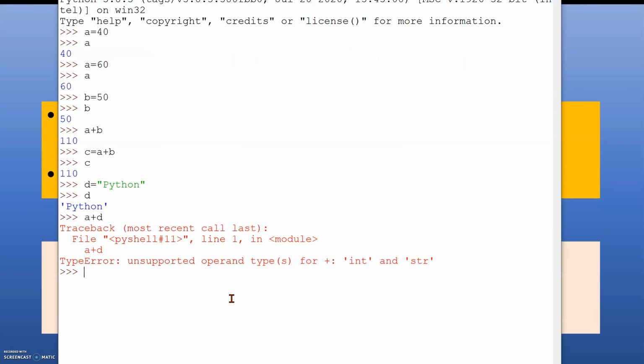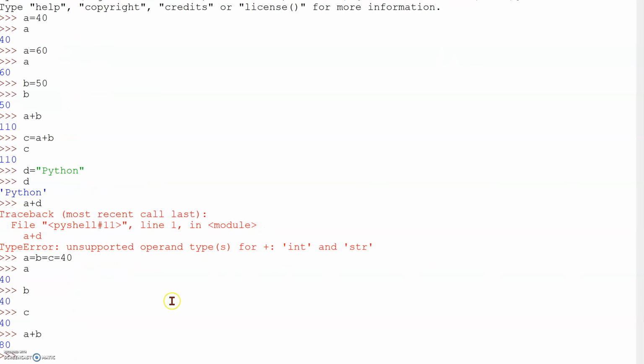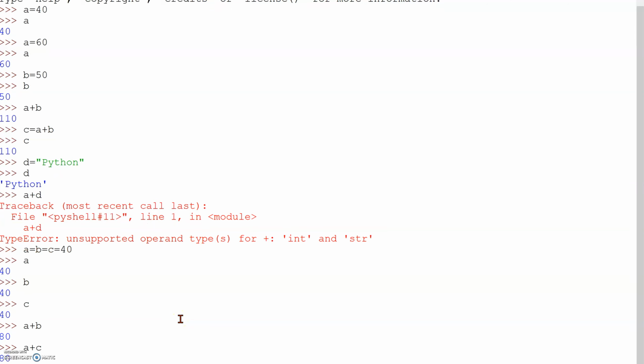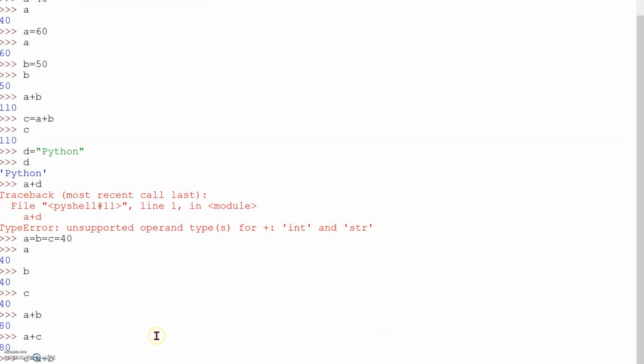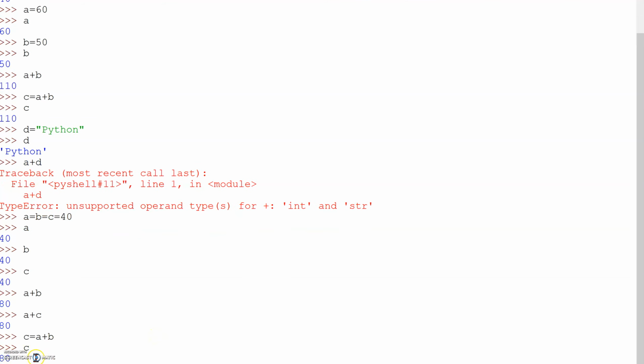So I'm taking the value a = b = c = 40. Now a is 40, b is 40 and c is 40. Now if I add a plus b, you will get 80. If I write a plus c, again I will get 80. Suppose I write c = a + b. When I print c, again I will get 80. So c's value is now 80.